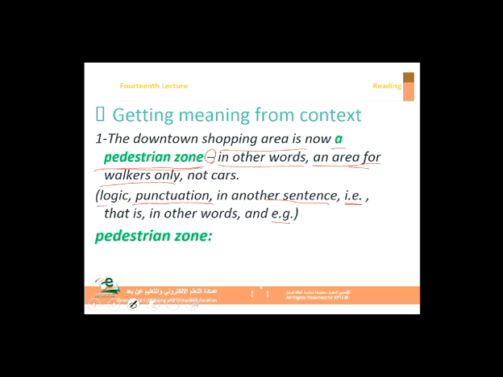So you have a word, i.e. means that is. E.g., for example. That is, or in other words as well, as you can see here. So these are some of the clues that help us to understand the meaning of new vocabulary items. So we need to practice them a lot. So these are possible questions in the final exam.